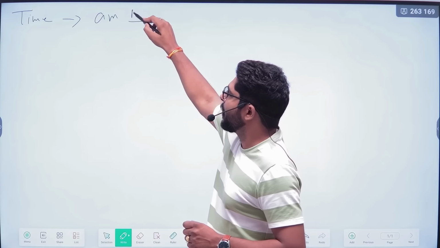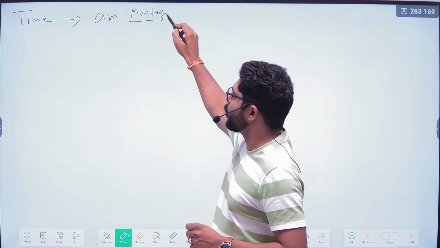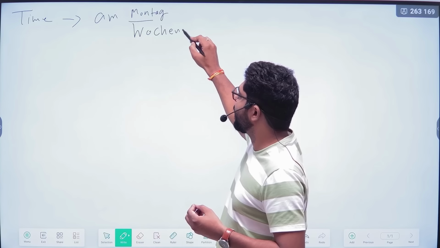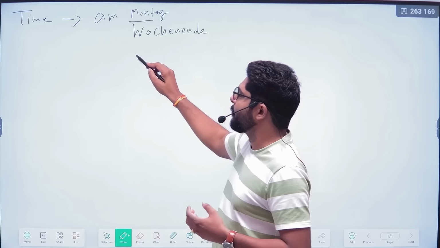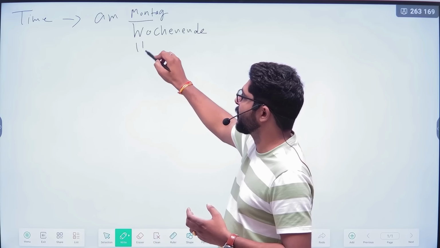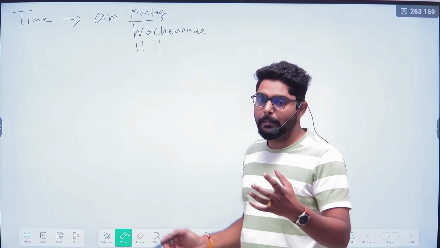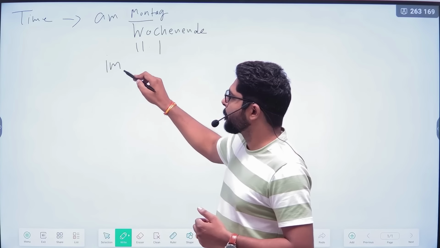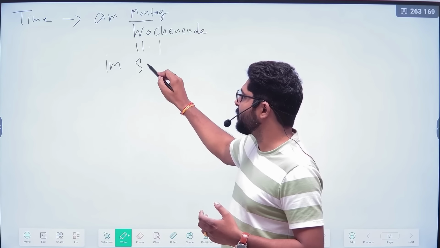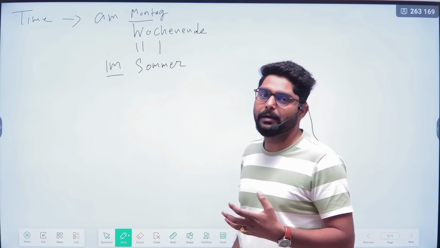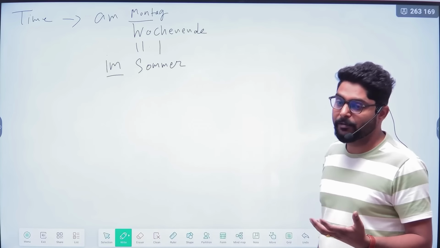Am Montag, am Dienstag, am Mittwoch, am Donnerstag, and for the weekend also "am Wochenende." And if we are adding the date, then also we will use "am 11. Januar." If we are talking about seasons and months, then we will use the preposition "im," like im Sommer, im Winter, im Januar, im Februar.